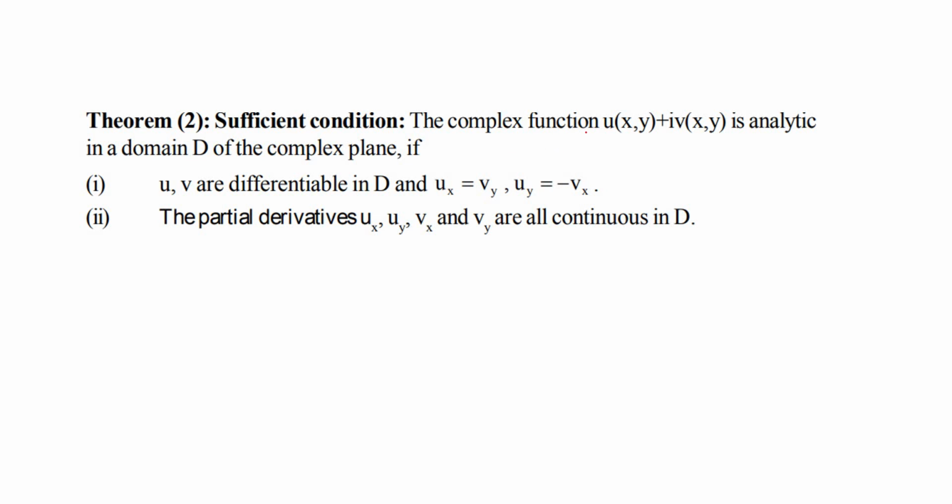Therefore, a complex function is analytic if u and v are differentiable in D, it satisfies the Cauchy-Riemann equations ux equal to vy and uy equal to minus vx, and also the partial derivatives ux, uy, vx and vy are continuous.